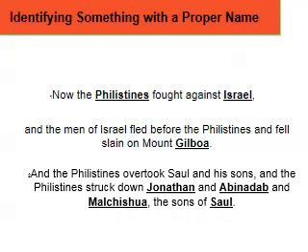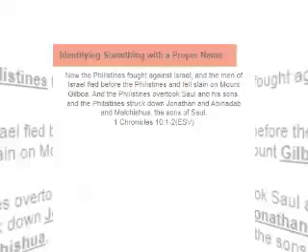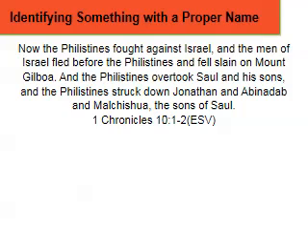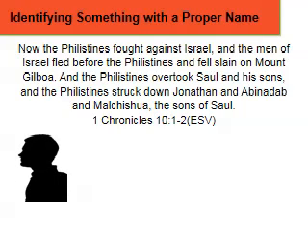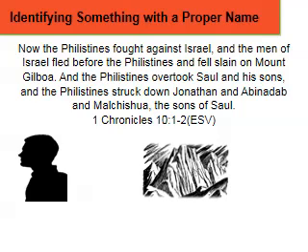Finally, the verses state, the Philistines struck down Jonathan and Abinadab and Malchishua, the sons of Saul. Since it says that Jonathan, Abinadab, and Malchishua are the sons of Saul, we know that they are all people. In addition, we know that Saul is a person. That was a difficult one, but we have learned that Saul, Jonathan, Abinadab, and Malchishua are names of particular men. Philistines and Israel are the names of groups of people, and Gilboa is a mountain. And we knew what kind of thing they referred to by reading the information around the proper name.